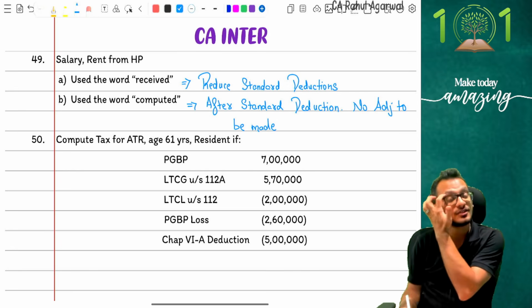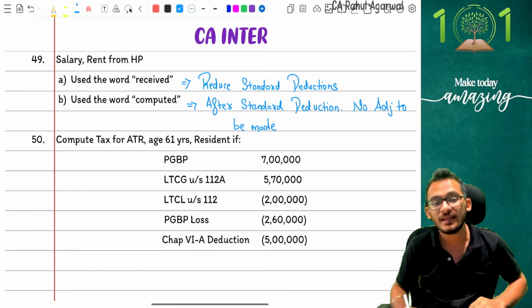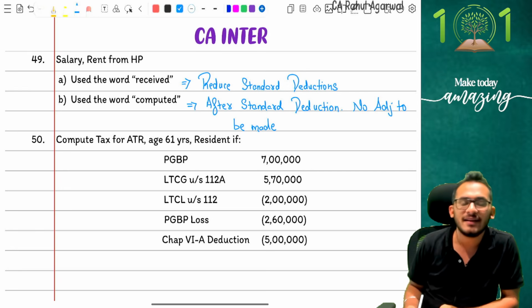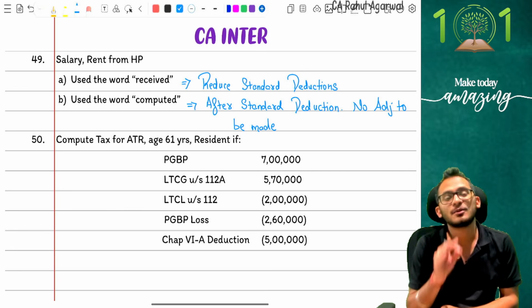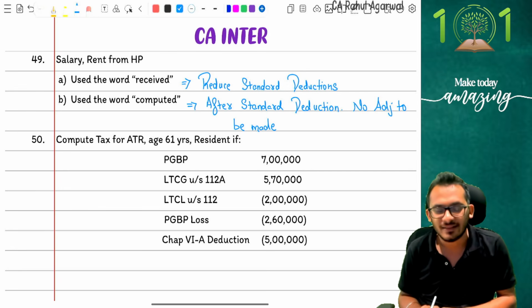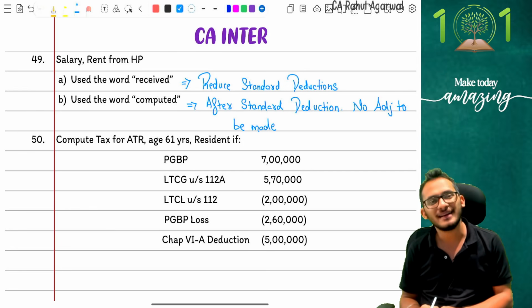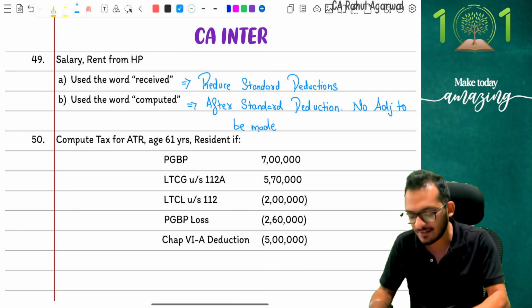This is after standard deduction and no adjustment should be made. Be very, very careful on this adjustment, my friends. Any doubts on this part? Yes, this is what the question is. So be extremely, extremely careful. Clear? Yes. Perfect. With this, people, I'm done with the last adjustment.